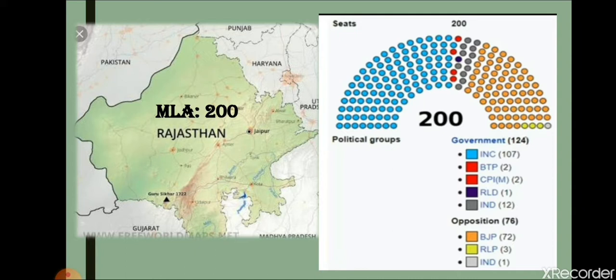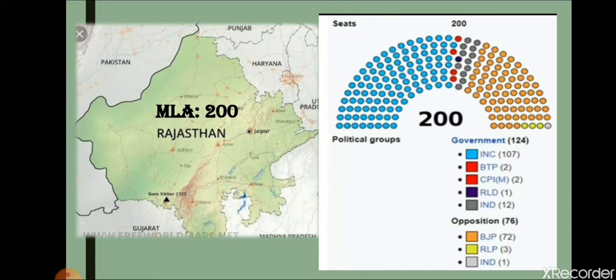Maybe you have seen the news that one member of the state legislative assembly was suffering from corona. He wore the PPE kit and then went for the Rajya Sabha election voting. Maybe you have seen it in the news. So currently the Rajya Sabha election was in the news. That is why I am explaining the Rajasthan Rajya Sabha election.